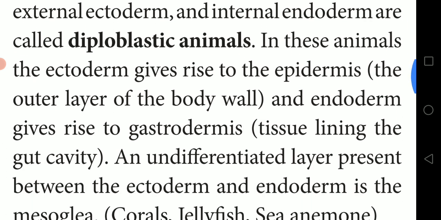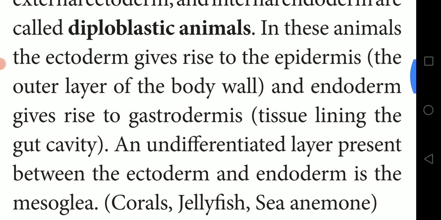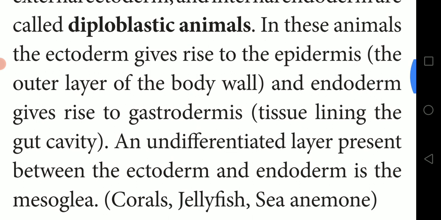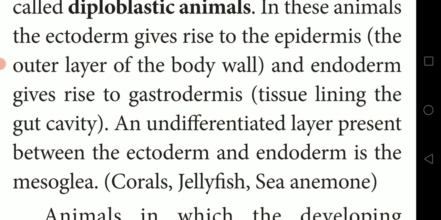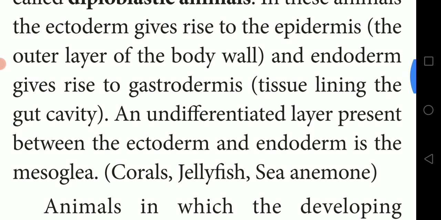In these animals, the ectoderm gives rise to the epidermis, the outer layer of the body wall. And the endoderm gives rise to the gastrodermis, which means the tissue lining the gut cavity.